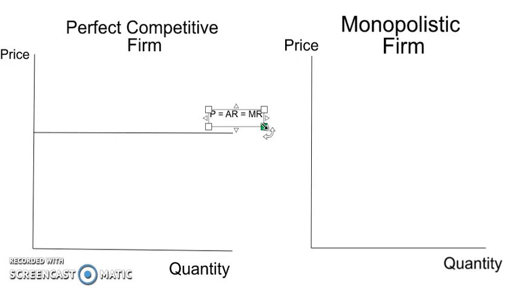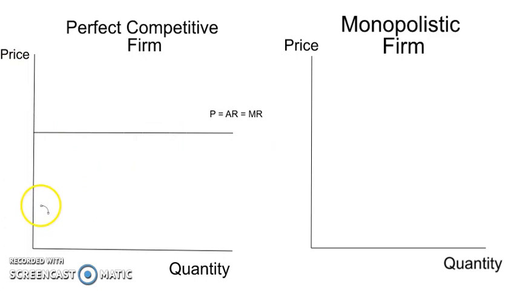You place 10 alongside each of these quantities, so irrespective of the quantity the price stays the same. Then you get your average revenue, and you get your marginal revenue, and you will see that that is always 10. It will be equal to 10 if the price is 10. Okay, so the perfectly competitive firm, we have a price which is fixed in the market, and that is 10.